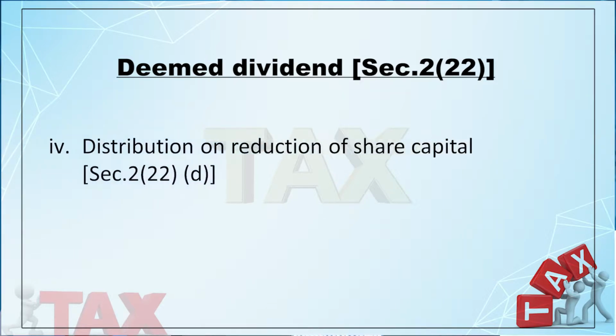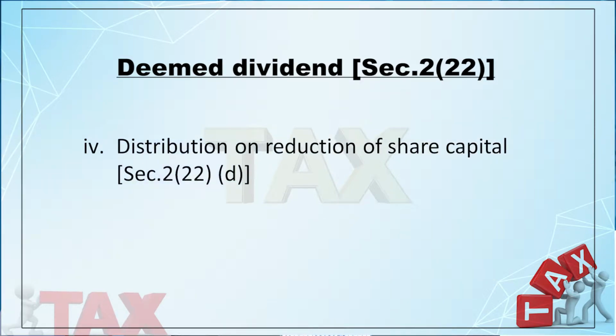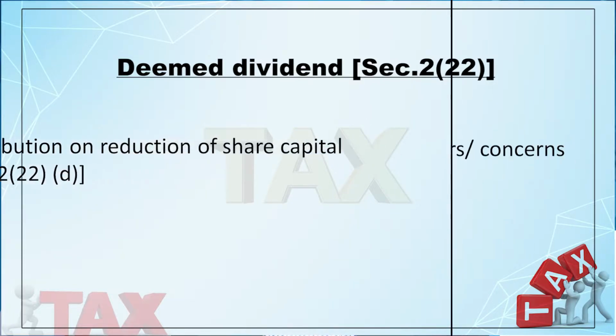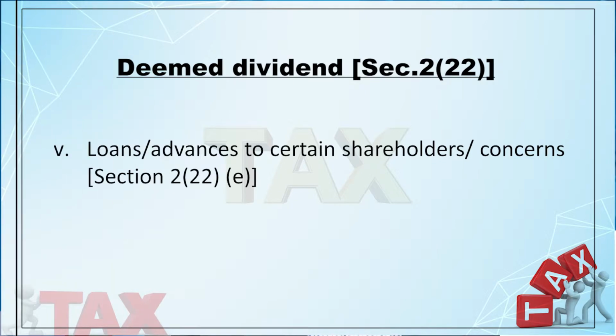Number 4 is the distribution on reduction of share capital as per Section 2(22)(d). And the last one is 2(22)(e), loans or advances to certain shareholders or concerns.